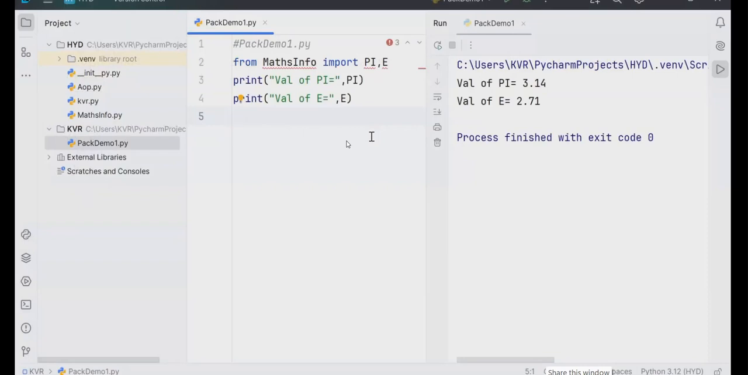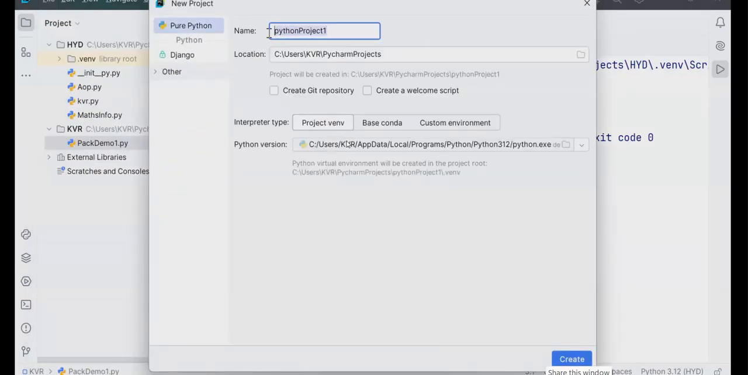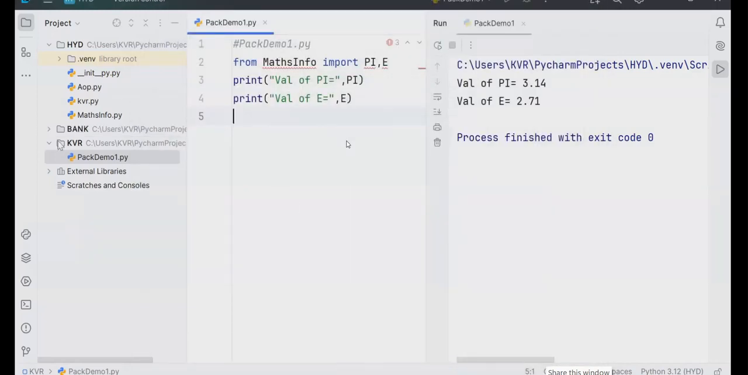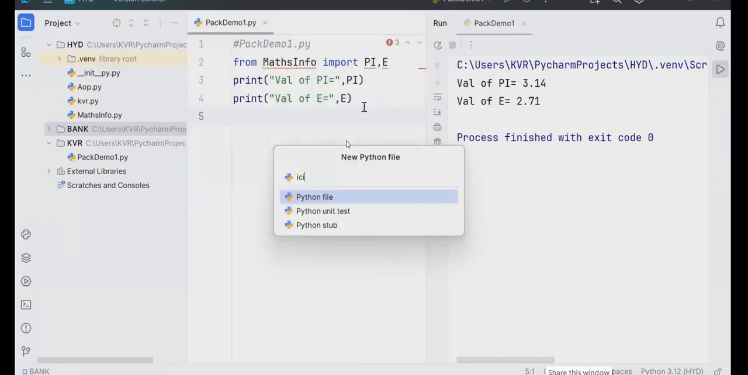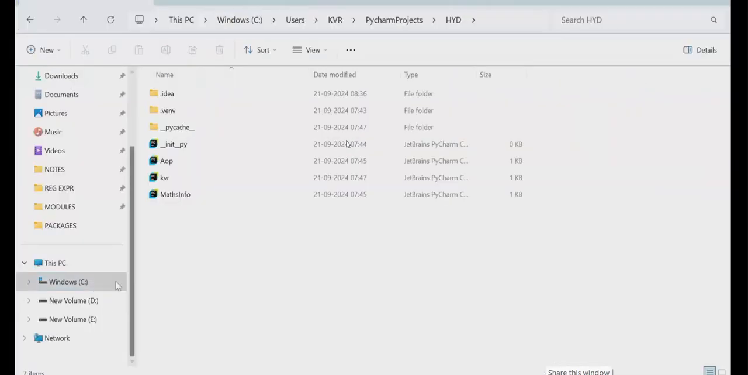I want to create one more folder. What is another folder I'm creating? Go to New project. What is my new project? I'm going to name it bank, and say create. In this, say attach. Bank is a new one. There I'm going to take a new file, ICICI.py. Yesterday's code I will bring.